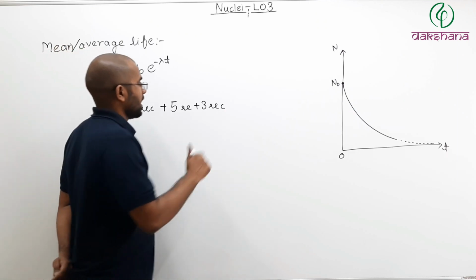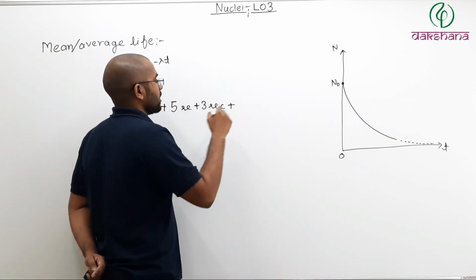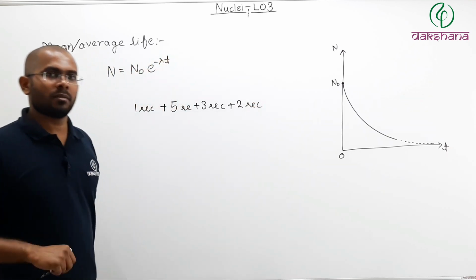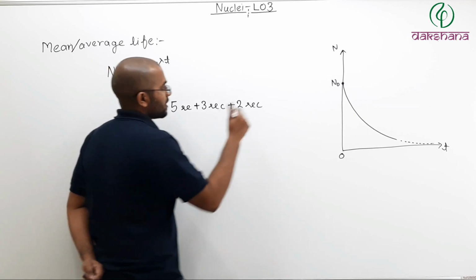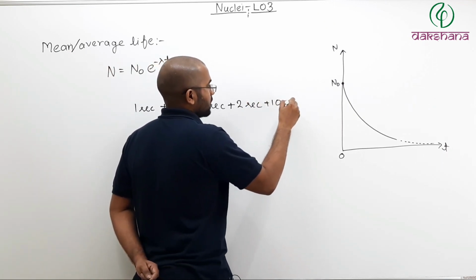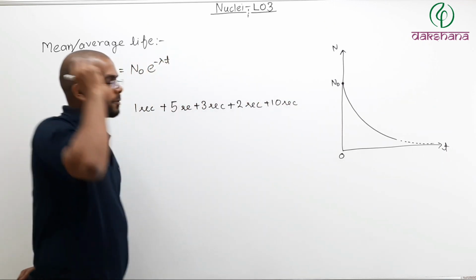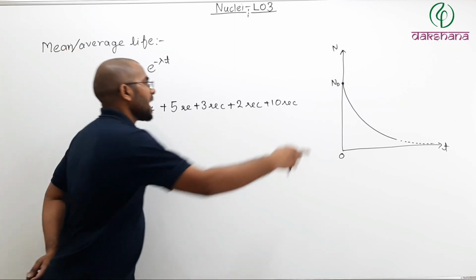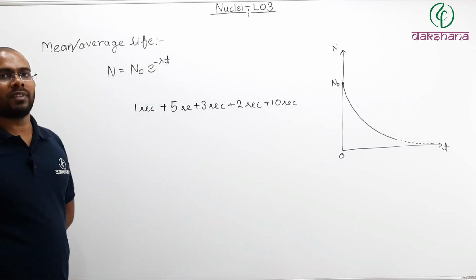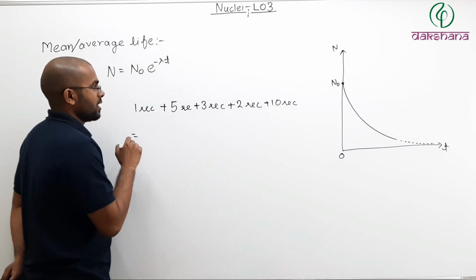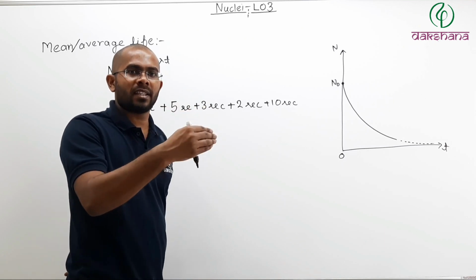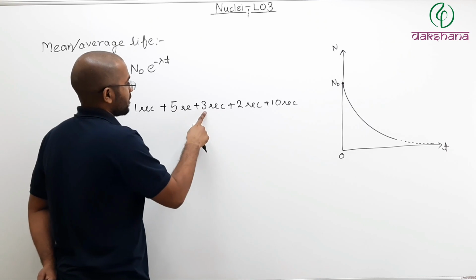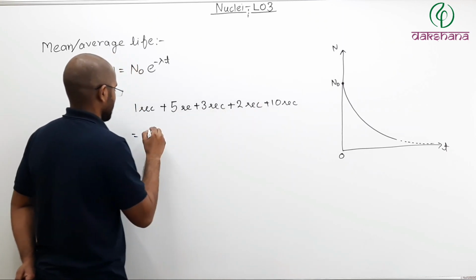3 seconds. And let us say another nucleus took 2 seconds to decay. So lifespan of that nucleus will be 2 seconds. And let us say the last nucleus took 10 seconds to decay. Then lifespan of that last nucleus will be 10 seconds. And if I add the lifespan of all the 5 nucleus, then I will get what? Sum of lifespans of all those 5 nucleus, that will be how much? 5, 6, 9, 11, 21.